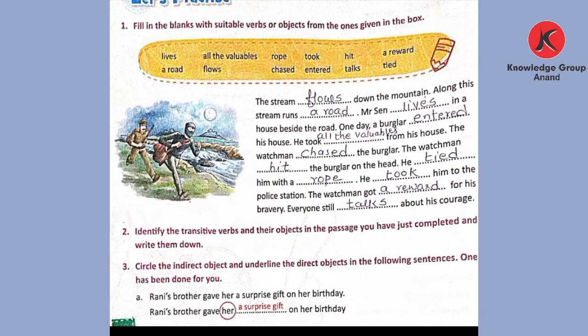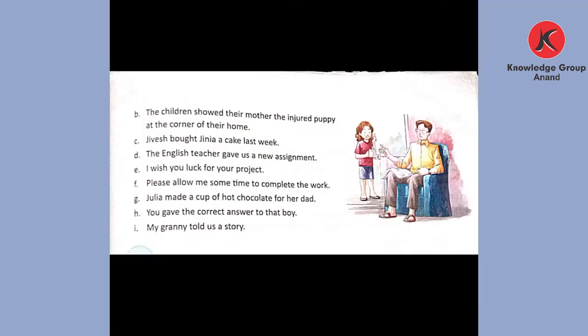So we have to circle the indirect object. Her is an indirect object and surprise gift is a direct object that we have to underline. Whom did his brother give it to? To her, Rani.